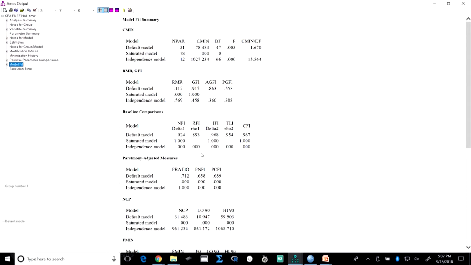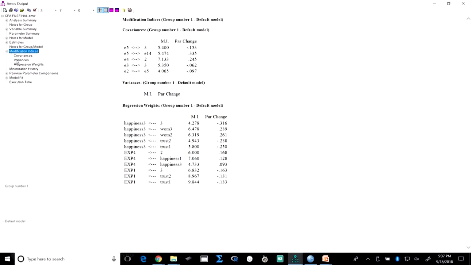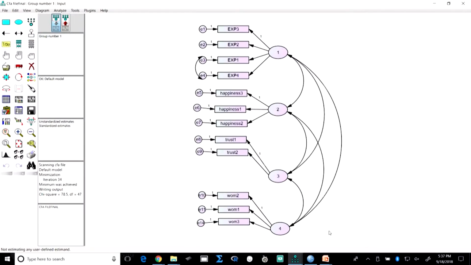So, you can do further also, you can again check for modification indices and see whether there is any such relationship, E2, E5, E3. So, this is fine, this is not to be connected. E2, E5, is it within the same construct? No. So, that means there is no more improvement possible in the model. So, we stop here. Now this is your final CFA model.